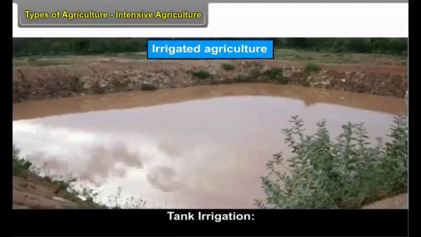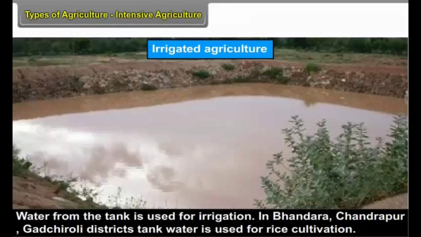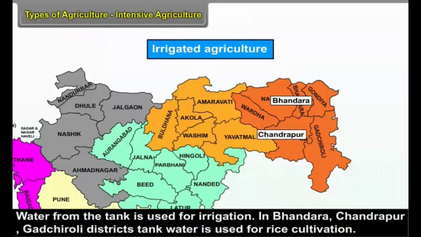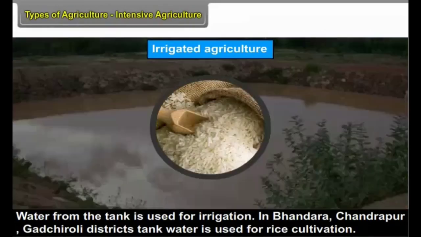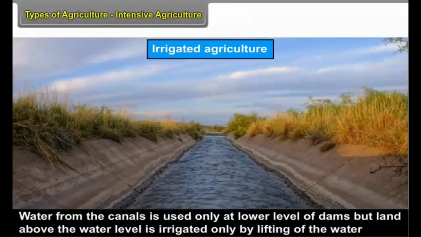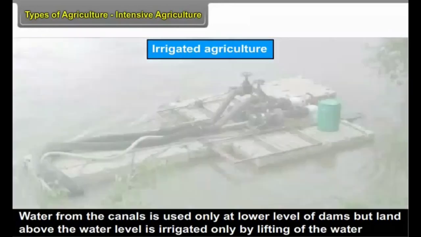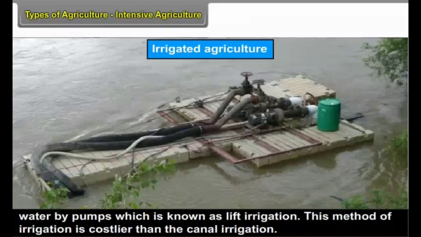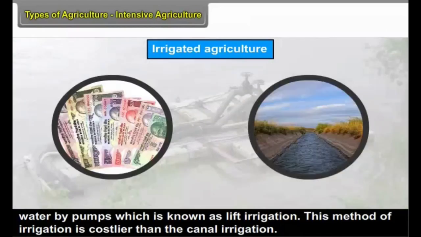Tank irrigation. Water from the tank is used for irrigation. In Bhandara, Chandrapur, Gadchiroli districts, tank water is used for rice cultivation. Lift irrigation. Water from the canals is used only at lower level of dams, but land above the water level is irrigated only by lifting the water by pumps, which is known as lift irrigation. This method of irrigation is costlier than canal irrigation.